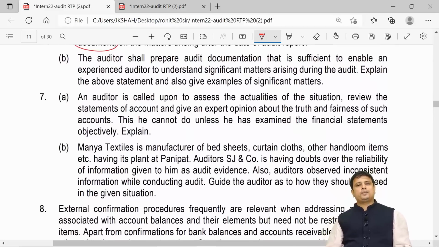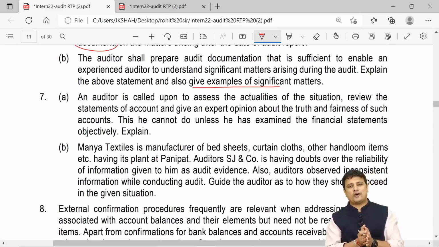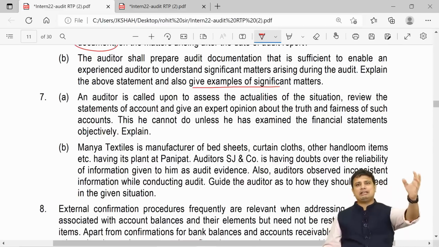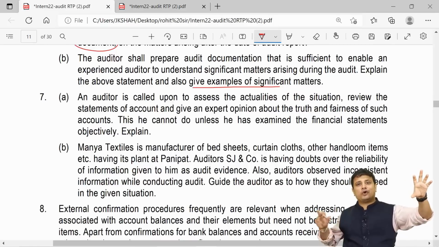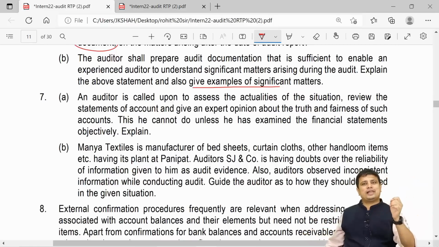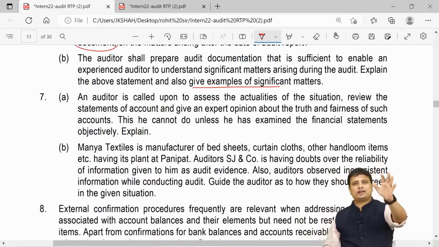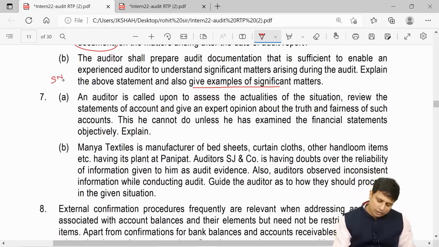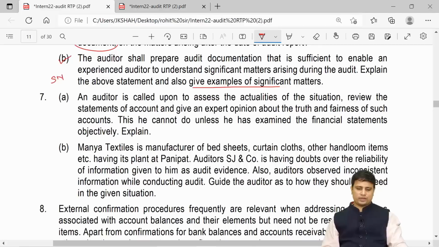The auditor shall prepare documentation that is sufficient to enable an experienced auditor to understand significant matters arising during the audit. Explain the above statement. Also give examples of significant matters. So if you recollect the discussion of essay 230, at the initial stage itself we discussed the meaning along with examples, because I told you ICAI will ask you examples. They have asked at inter level, they have asked at final level. So we had written almost 7 to 8 examples. You will have to write the same examples here. So we have already done this in the summary notes. You can refer to the same from there itself.